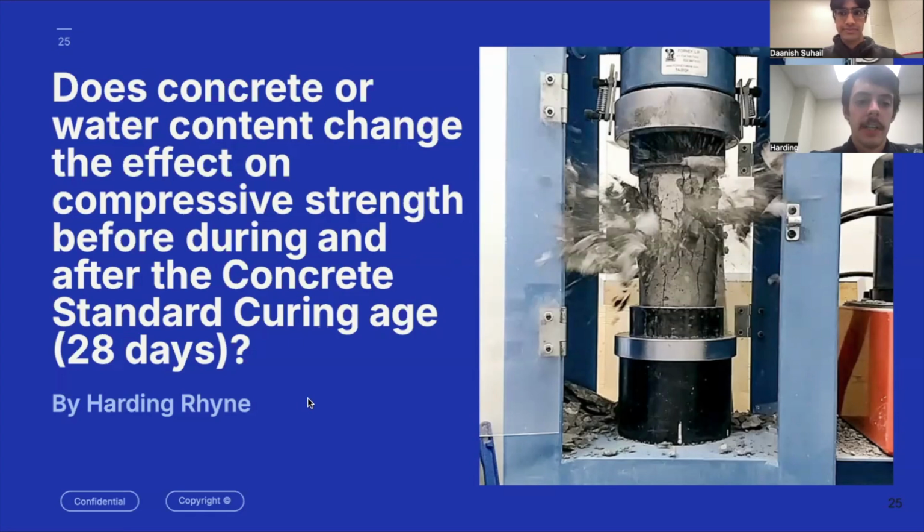So I'm Craig Ryan, and my research question was, does cement or water content change the effect on compressive strength before, during, and after the concrete standard curing age of 28 days?